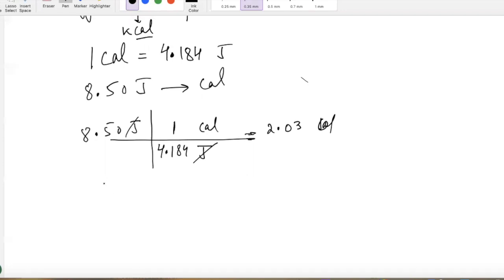Now, one more thing, guys. Tell me, what do you think? 1 kilocalorie has how many calories?